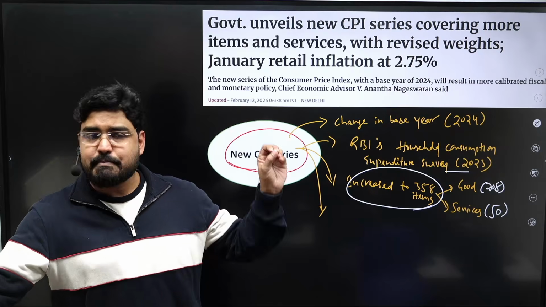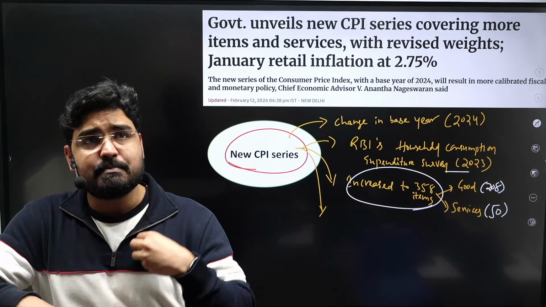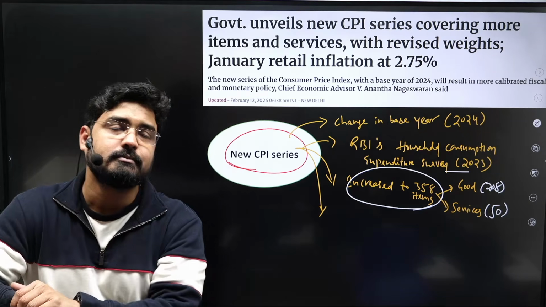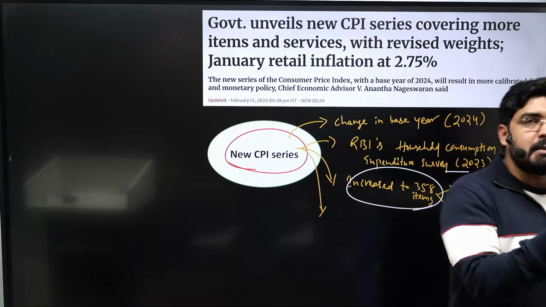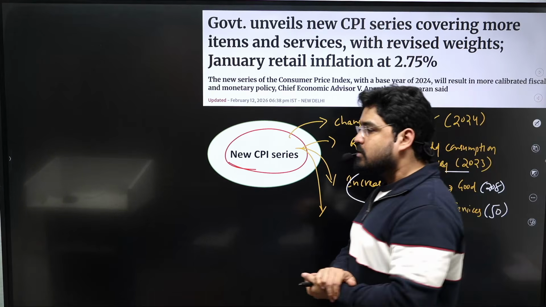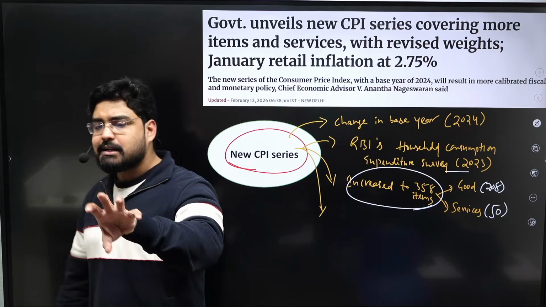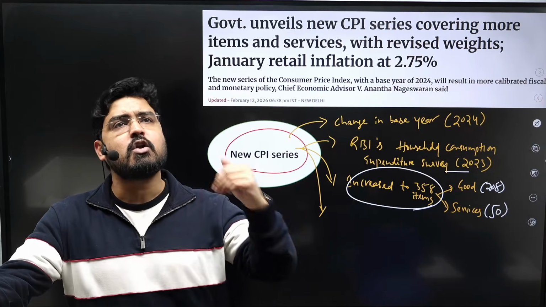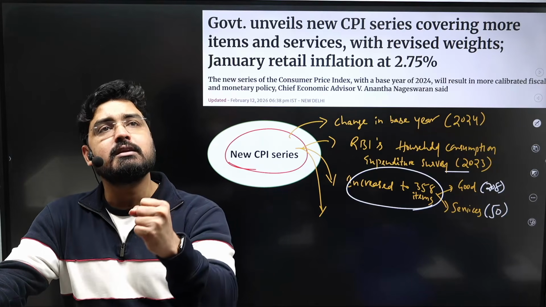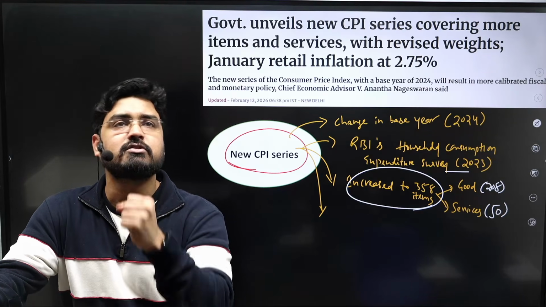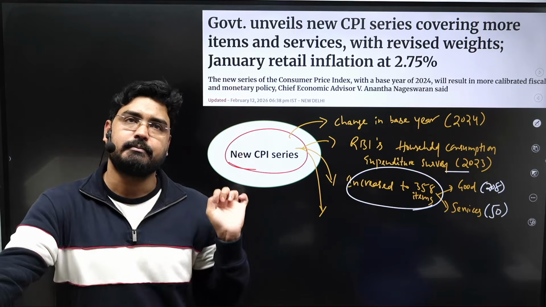Whether it is impacting the cost of living and the purchasing power of the consumer or not. For that, you need to reflect the consumption patterns properly. So all the obsolete items, that means those items which are not in use anymore, should be removed, and the new items which are in use right now are supposed to be added into the basket.